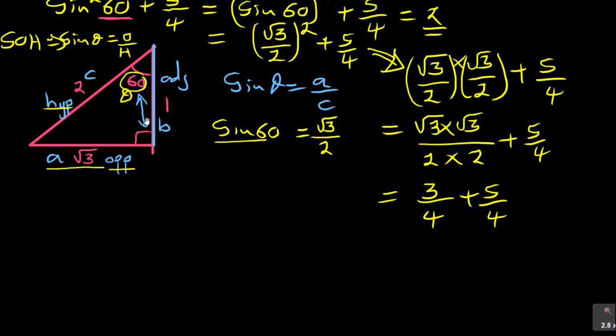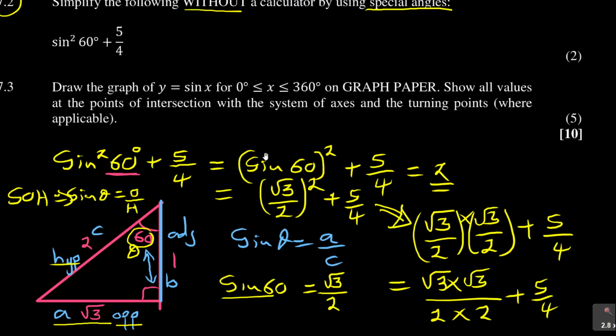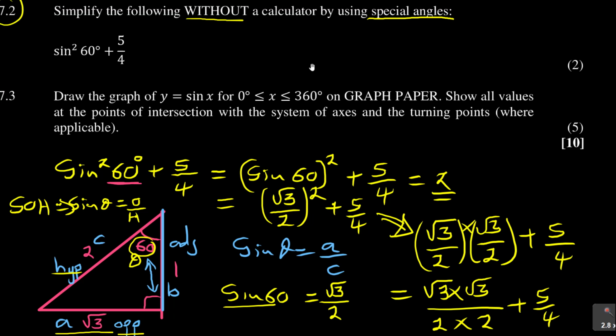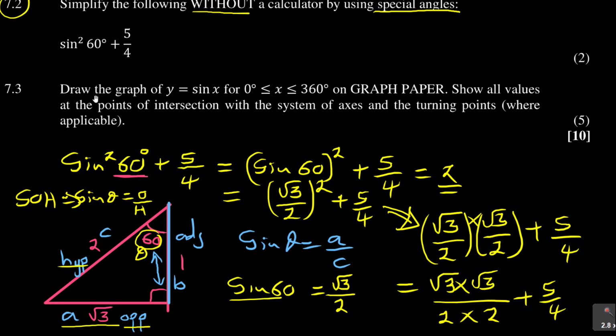And you can see the common denominator there is 4. So it is 3 plus 5, which is 8 over 4, and the answer becomes 2. So that's how you could have solved that. It's not a lot of marks, it's just 2 marks, but it is how you would have proved that you didn't use a calculator on that. So I hope this does make sense to you guys. And then with that, let's wrap up.